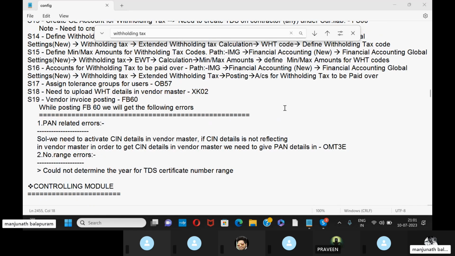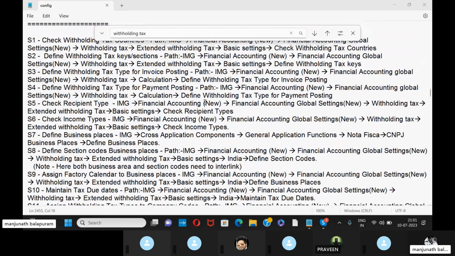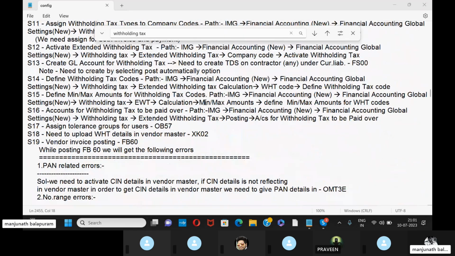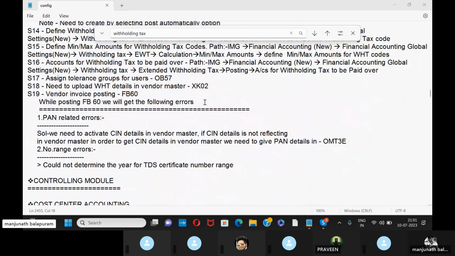So this is all about withholding tax, simply known in the Indian context as TDS: withholding tax types, the configurations, sections and gender entries. This is all about TDS.